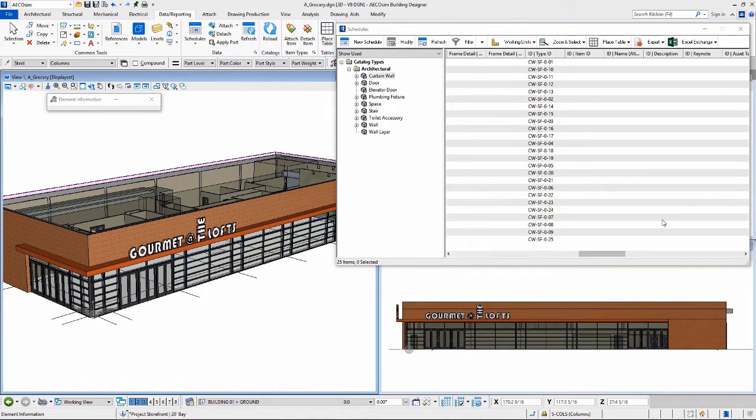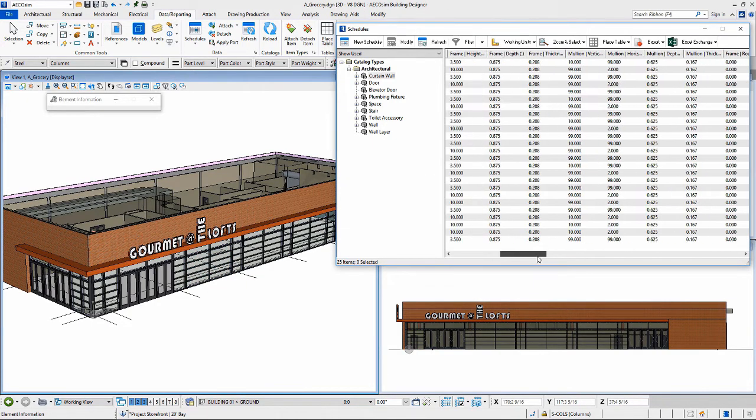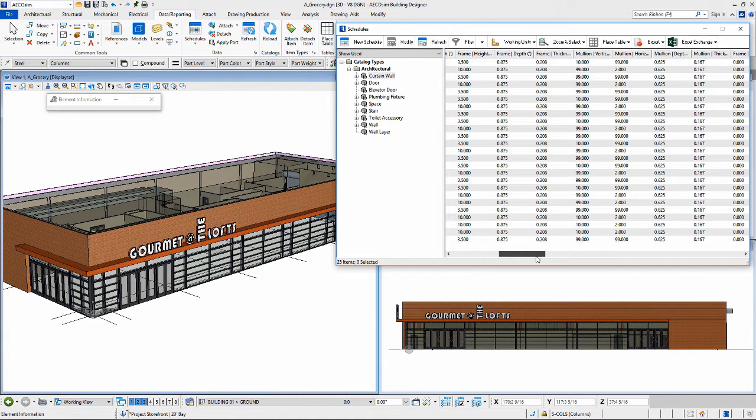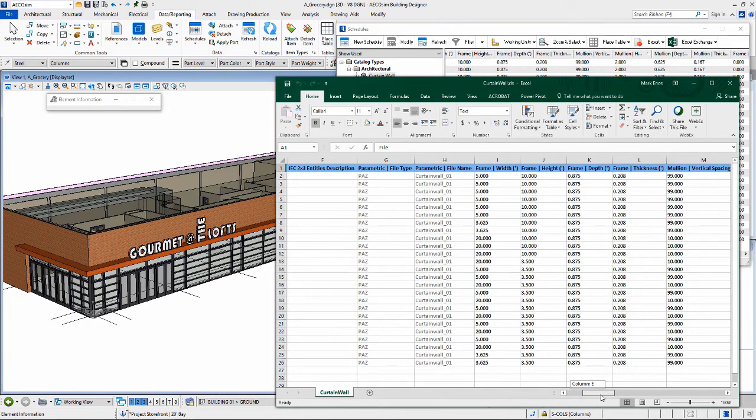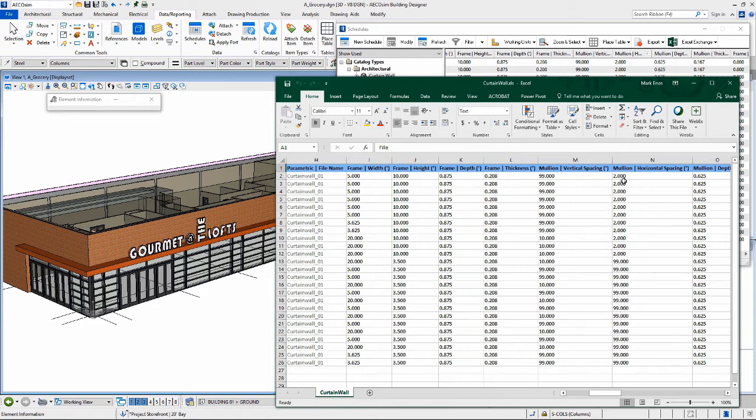Now let's go and modify geometry. So I can, by clicking on the top, I can sort them by the sizes. So I want to be changing the horizontal mullion spacing from 2 feet to 4 feet. I'm going into Excel, select those values of the parametric curtain wall, highlight all the 2 feet, change, copy, and then save.